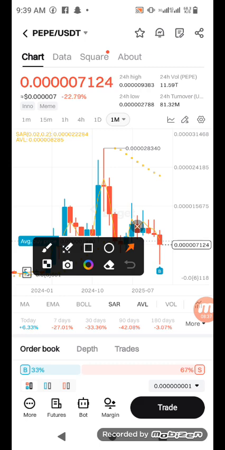But as of last month, this coin was selling at 0.000, only 4 zeros. You now have 2. So it's just like saying this coin was selling at 28 something. Now it has come to 7. You see the difference between 7 and 28. It's more than double, it's more than three times. So as of 1 month ago, this coin went, so it's crashing.